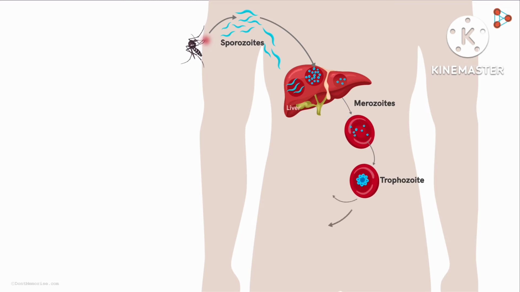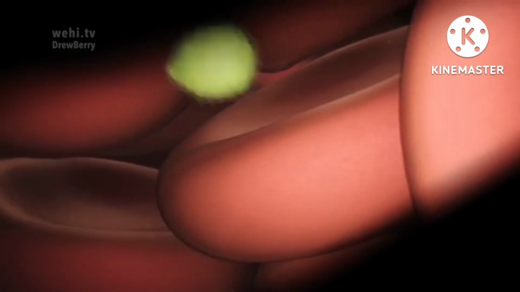Most of the trophozoites begin with the asexual cycle to give rise to new merozoites. This occurs exponentially. The number of merozoites produced is too large for the RBC to contain, so they are released with the bursting of the RBC. The released merozoites can now attack new RBCs and keep increasing their population exponentially.